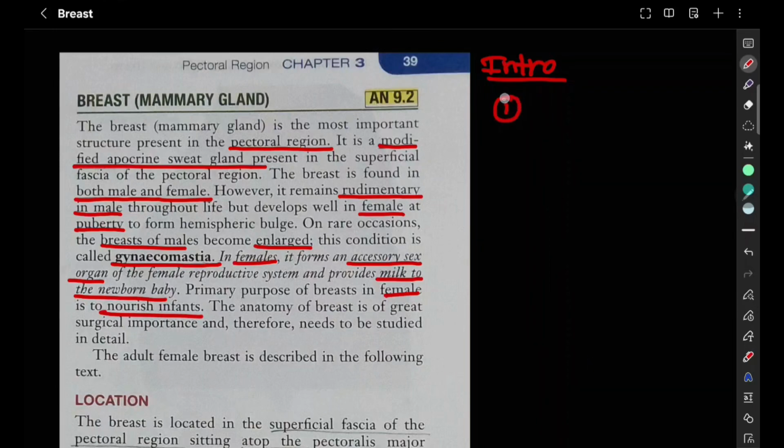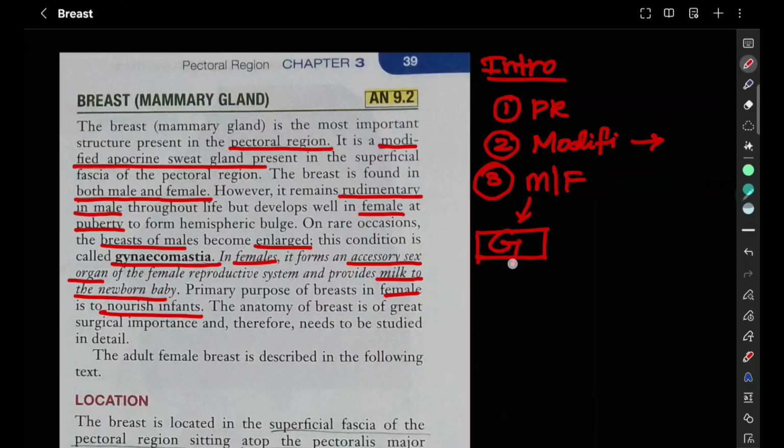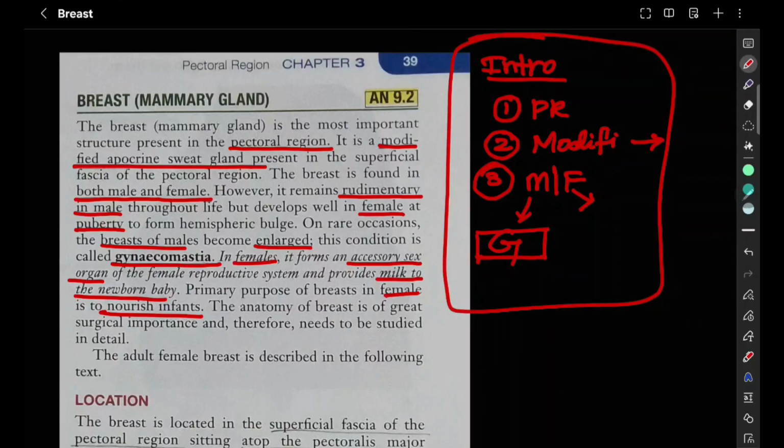So the first point in the introduction will be it is present in the pectoral region. Second point, it is a modified apocrine sweat gland. And the third point, it is present in both males and females. In male, it is rudimentary, but on some rare occasions it gets enlarged and the condition is called gynecomastia. In females, it is an accessory sex organ, and it is used to provide milk to the newborn babies. So these points are going to be the introduction.